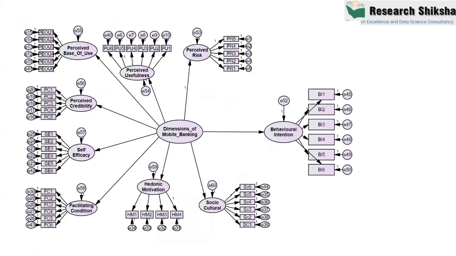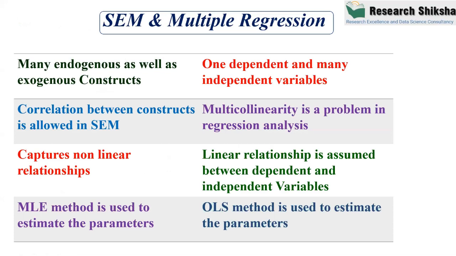Now, some basic aspect. Many scholars ask me, sir, is it necessary to apply SEM? Can we do it with the help of multiple regression? This question is very common. Most of the scholars, because they don't know how to apply structural equation modeling, want to finish their PhD by applying multiple regression. But I ask them, do not do this, because multiple regression is not the suitable technique when you are using constructs. So now, what is the basic difference between structural equation modeling and multiple regression?